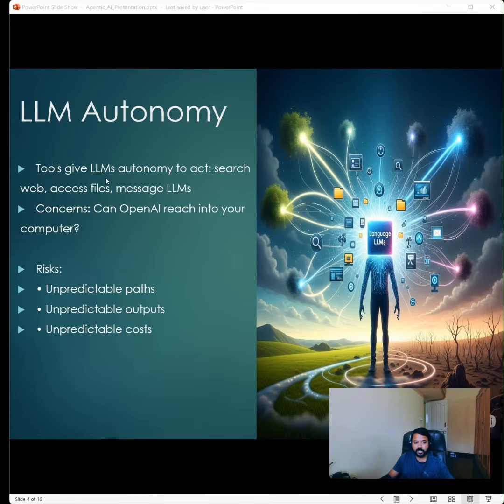This dynamic ability is powered by the concept of LLM autonomy. Essentially, tools are what give LLMs true power to act autonomously. Initially, the LLM has only the information we used to train it, but now we can integrate other tools into the LLM so that it can have much more information. We can have a web search tool to get information about current events. We have Perplexity to get the latest information.